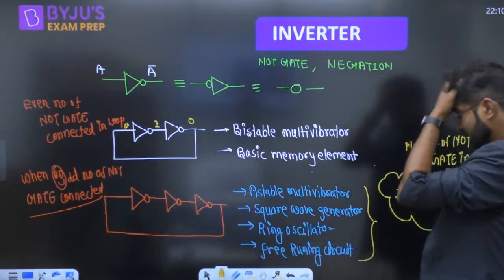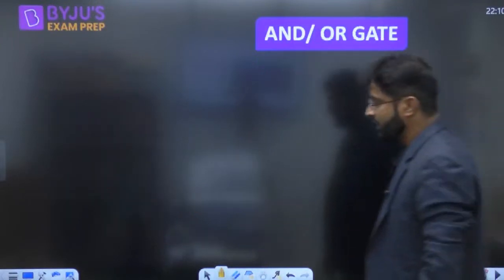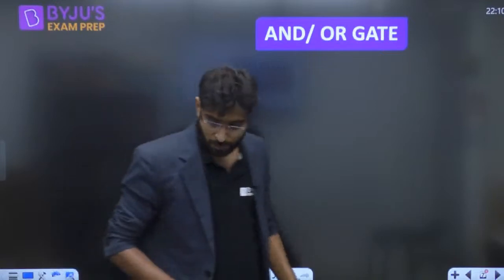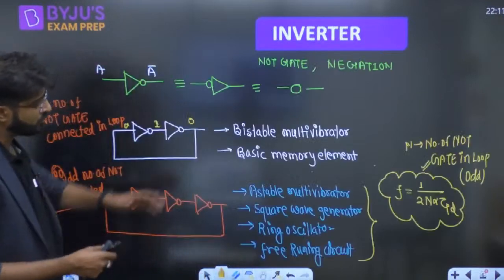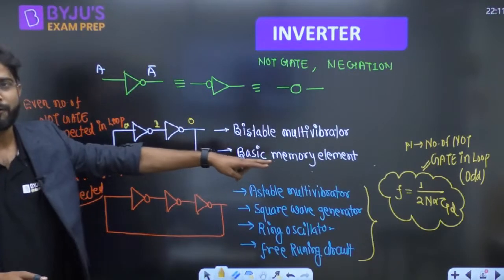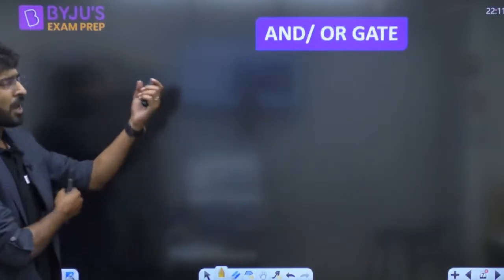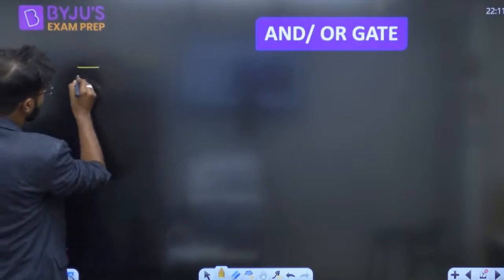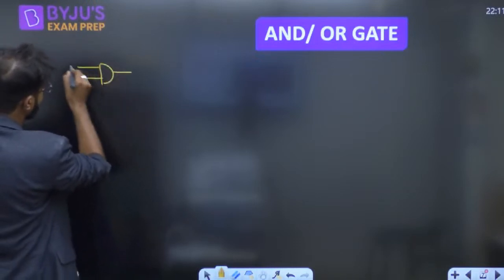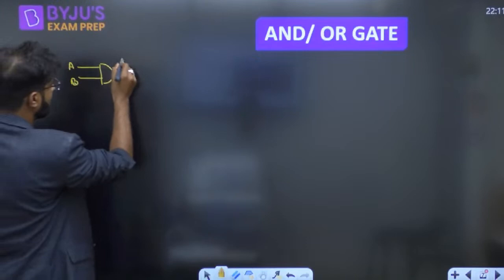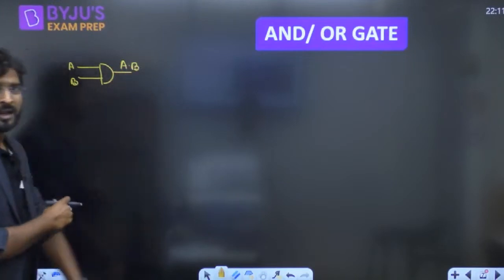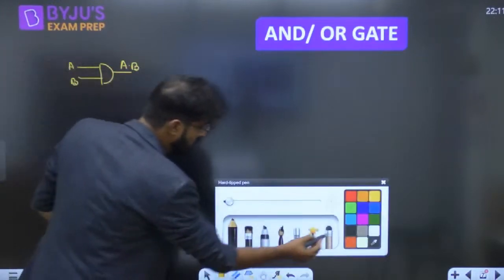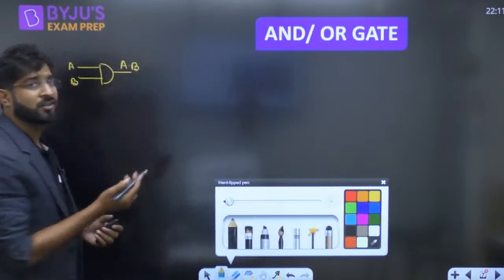Okay, next. So that's what basically makes the NOT gate important. If you want to discuss the NOT gate, this topic and this formula are important, from where we can expect the question. Now AND gate and OR gate. The AND gate is basically looking like this. It is called A, it is called B. This one is A dot B. And one thing more, A dot B means AND gate, it is just an intersection.